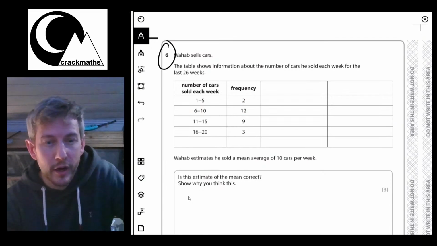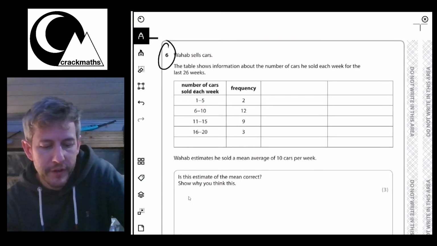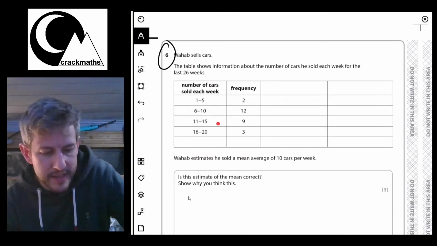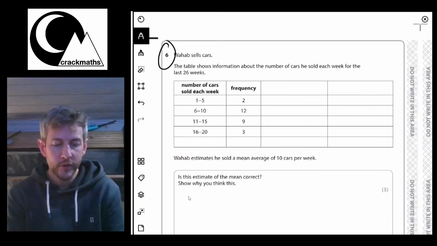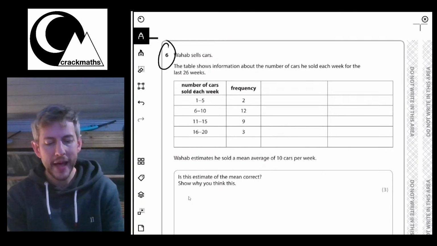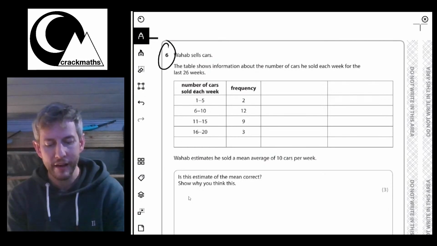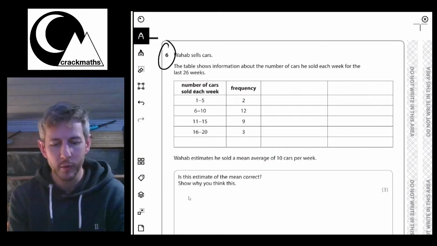So I can see that 2 times he sold between 1 to 5 cars, 12 times he sold between 6 to 10 cars, 9 times he sold between 11 and 15 cars, and then 3 times he sold between 16 and 20 cars. Right, so the question says, Wahab estimates he sold a mean average of 10 cars per week.